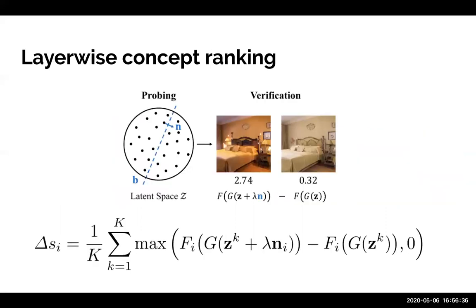As we can see in the photo of the bedroom, for the particular target concept called lighting, moving in the direction of the normal increases the lighting. Here Fi is the score of the concept classifier and G is the generator which generates images by sampling from the latent space. Now to rank the manipulatability of concepts in the latent space of a layer, as can be seen in the formula shown on the slide, for a concept i, the perturbation score delta Si for k samples is defined as shown. For a particular layer, the concept with the highest perturbation score is the one which is most easily manipulatable without affecting other concepts.